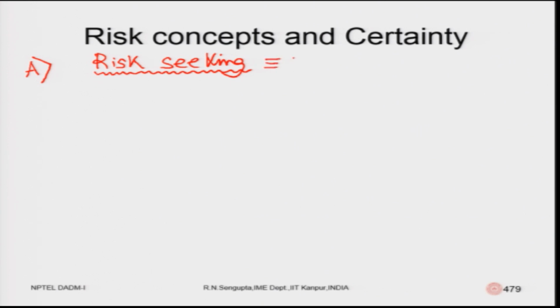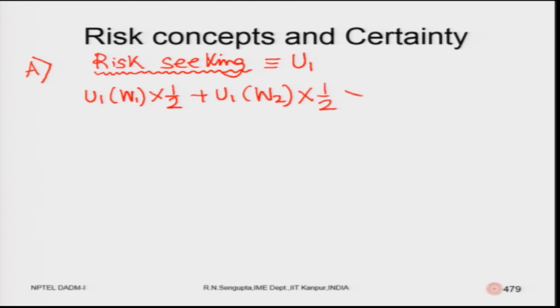So, it is basically the U1 function. In this case, utility 1 of W1 multiplied by half, and so on. So, this would be true because the sign would be greater than.